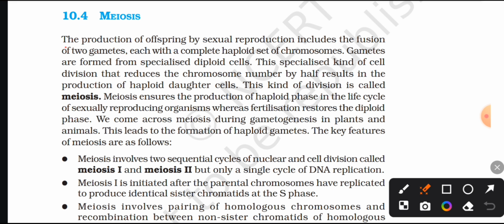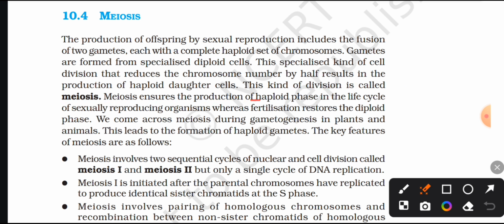Meiosis. The production of offspring by sexual reproduction includes the fusion of two gametes, each with a complete haploid set of chromosomes. Gametes are formed from special diploid cells. This specialized kind of cell division that reduces the chromosome number by half results in the production of haploid daughter cells. This kind of division is called meiosis.